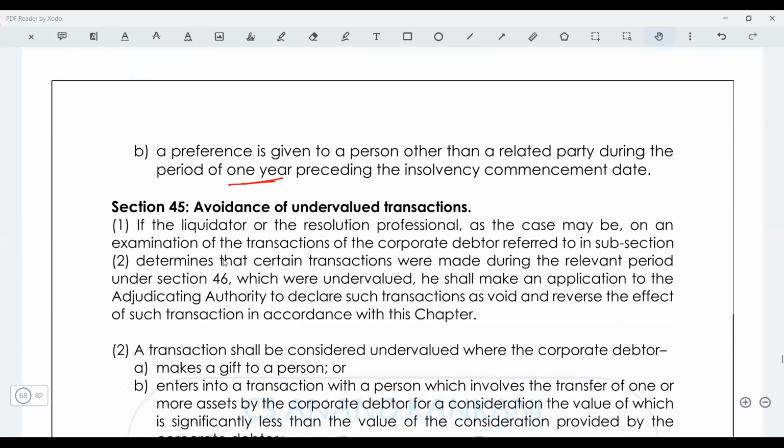Now, next that you have is the undervalued transaction. So what happens in case of undervalued transactions? So same like preferential transaction, in case of undervalued transaction, I am selling an asset which is worth 1000 crore to Mansi for a lesser amount. I have sold it for 200 crores only to Mansi. Now, why is there a problem in this?